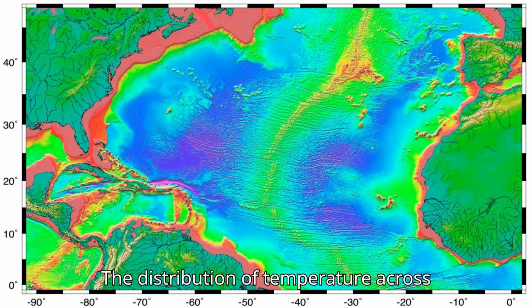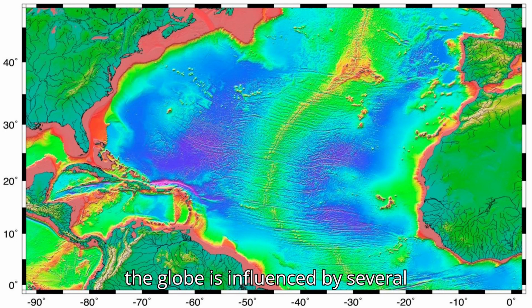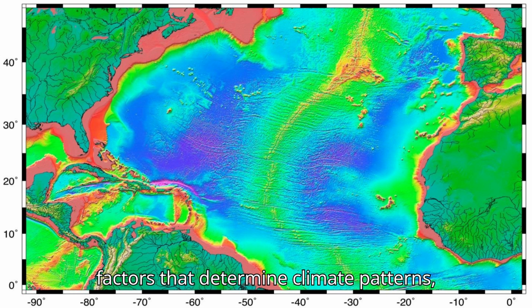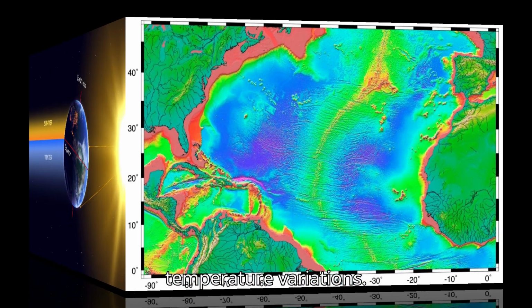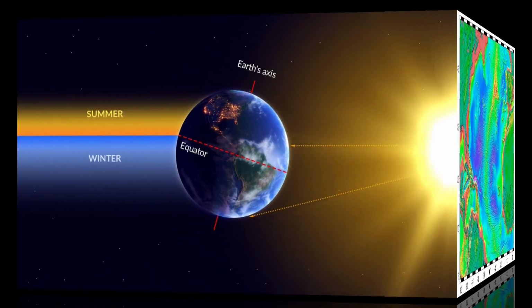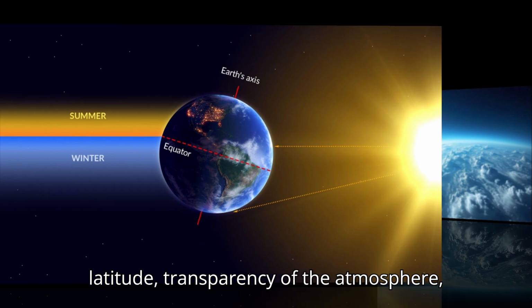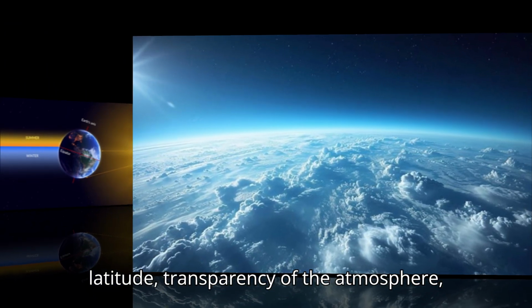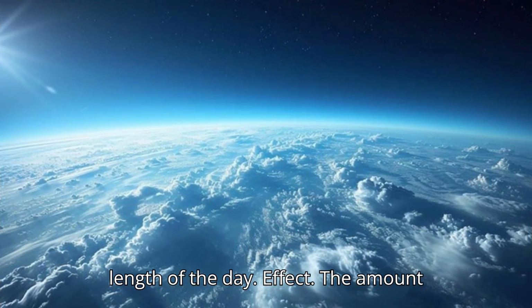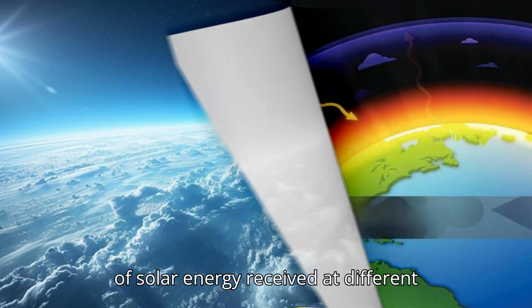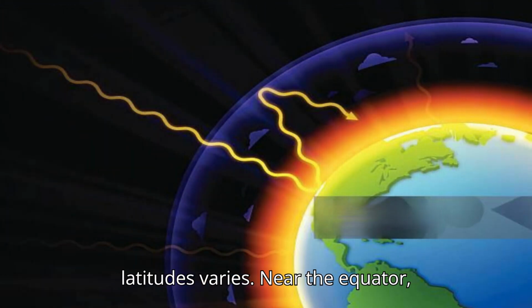The distribution of temperature across the globe is influenced by several factors that determine climate patterns, weather conditions, and regional temperature variations. Some of the key factors include latitude. Insolation depends on latitude, transparency of the atmosphere, length of the day. Effect. The amount of solar energy received at different latitudes varies.